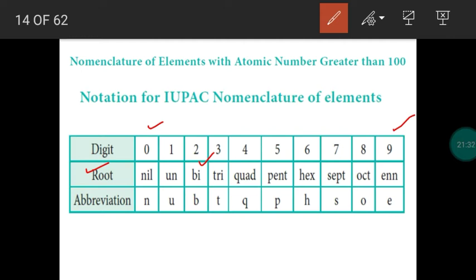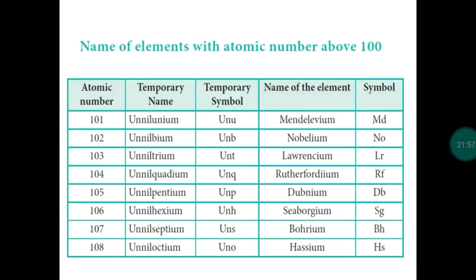So what is the IUPAC first rule? You have to follow the root word. Next, the name should end with IUM. Rule number 3, when we connect two root words like ENN and NIL, one N will be struck out in the root word ENN. Then number 4, the symbol can be written for the element with the help of root words. The first letter of each root word will be taken, and we write the symbol of the element. So up to 118, the IUPAC name is given along with the symbol, a temporary name and a temporary symbol.